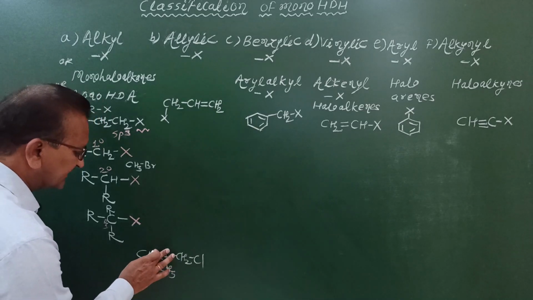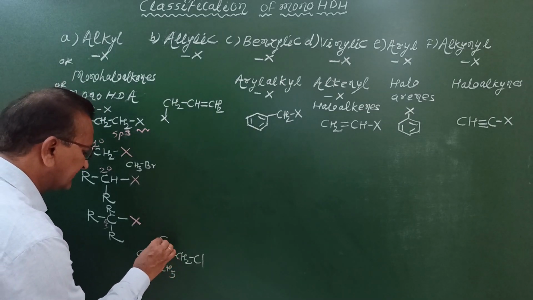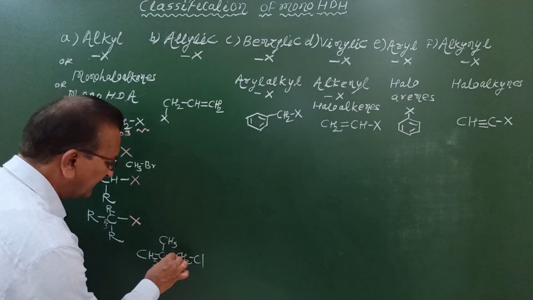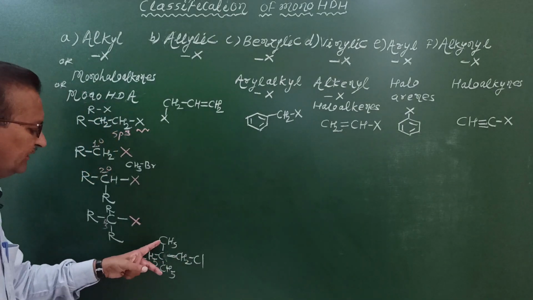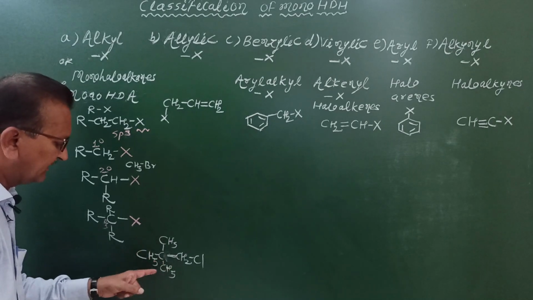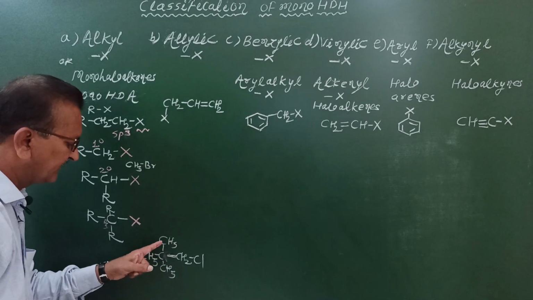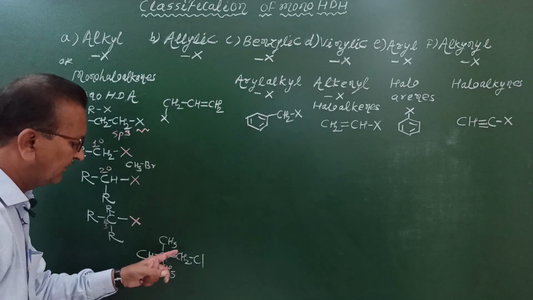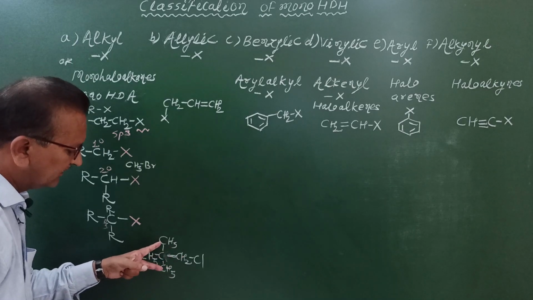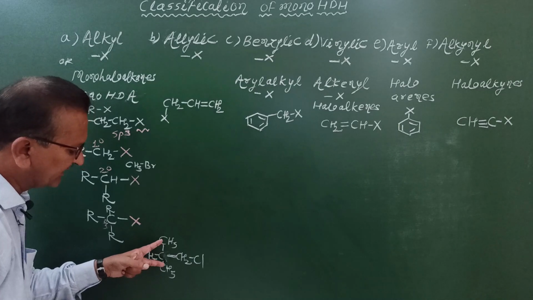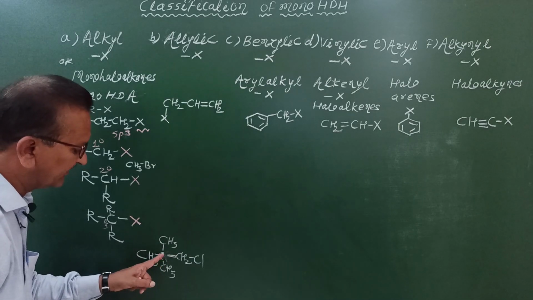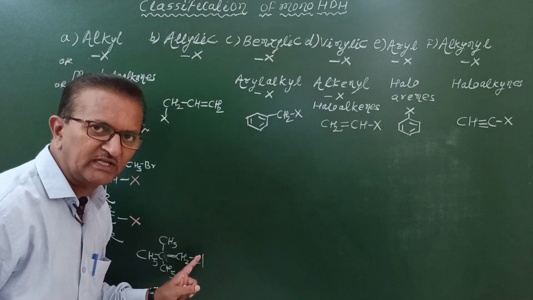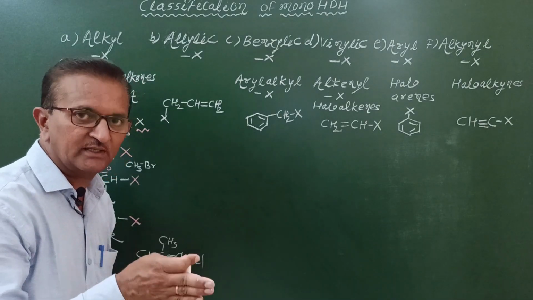If we replace this hydrogen atom by writing CH3, then this is called neopentyl chloride. Why pentyl? Because what is the prefix? Pent. There are a total of 5 carbon atoms. That's why the prefix is pentyl. And neo, since 2 methyl groups are in branches on the last but one carbon atom, or second last carbon atom. That's why this is called neopentyl chloride according to the common name system.